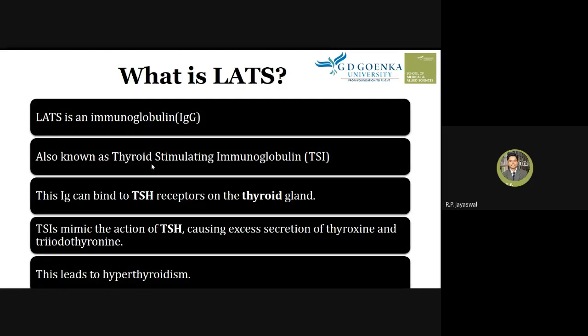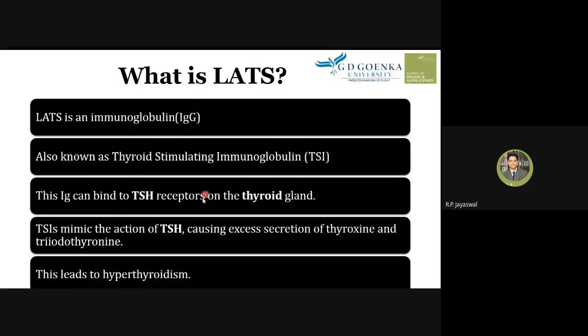It is also known as thyroid stimulating immunoglobulin (TSI): T for thyroid, S for stimulating, I for immunoglobulin. So this immunoglobulin can bind to the TSH receptor on the thyroid gland. Where does this immunoglobulin bind? It binds to TSH receptors, which are located on the thyroid gland.